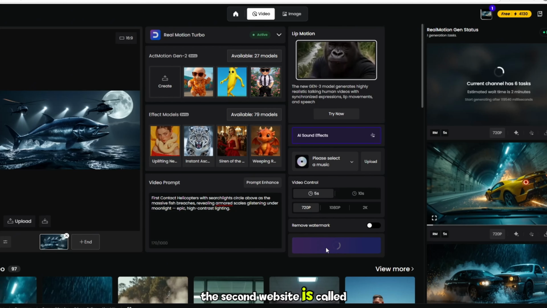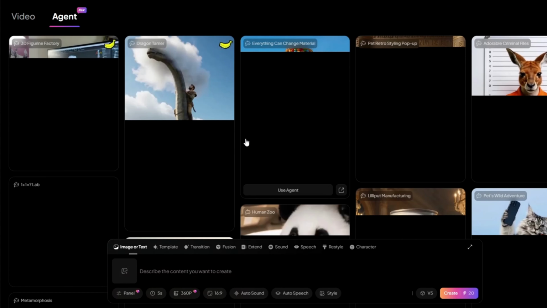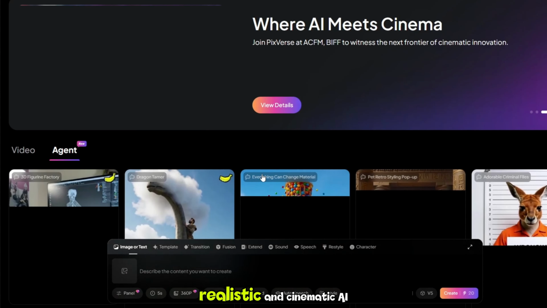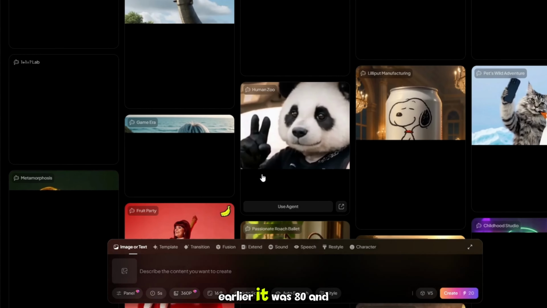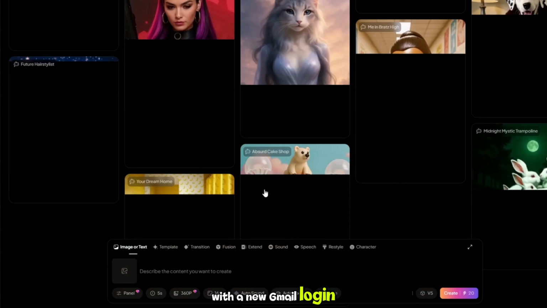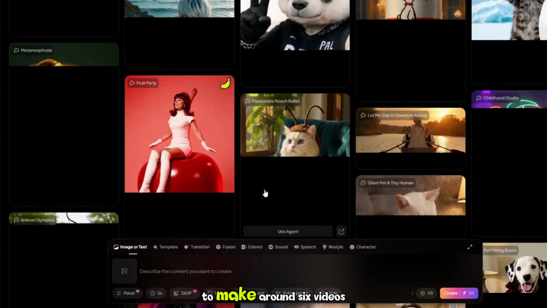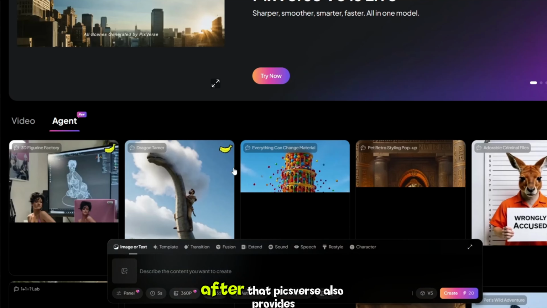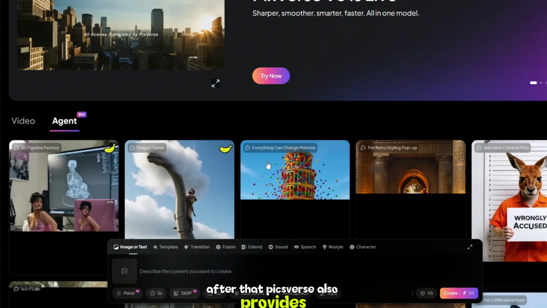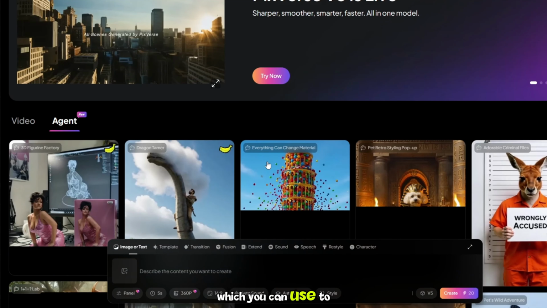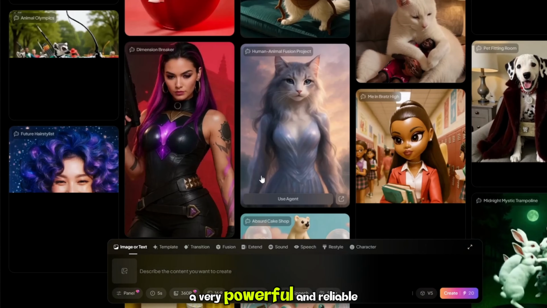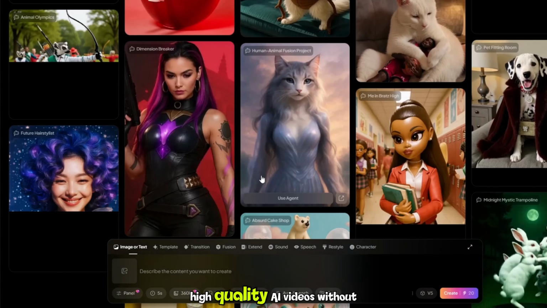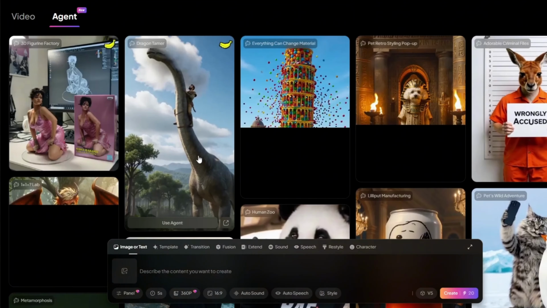The second website is called Pixverse.ai, which is an excellent platform for creating realistic and cinematic AI videos very easily. At the start, it gives you 120 free credits. Earlier it was 80. And with a new Gmail login, you can get 120 credits to make around 6 videos for free. After that, Pixverse also provides daily free credits, which you can use to make up to 3 videos every day. This makes Pixverse.ai a very powerful and reliable tool for generating high-quality AI videos without any cost.